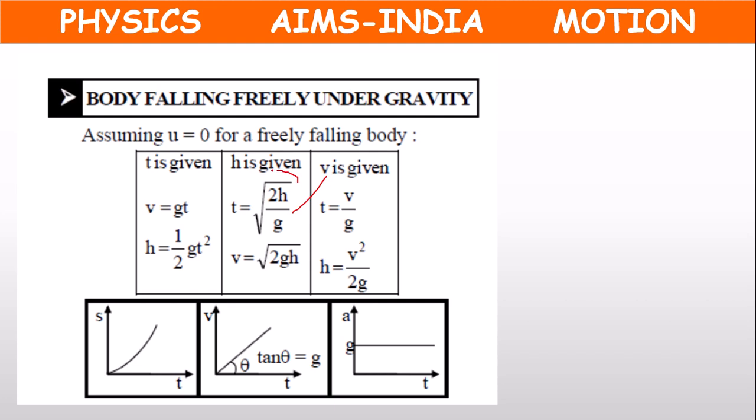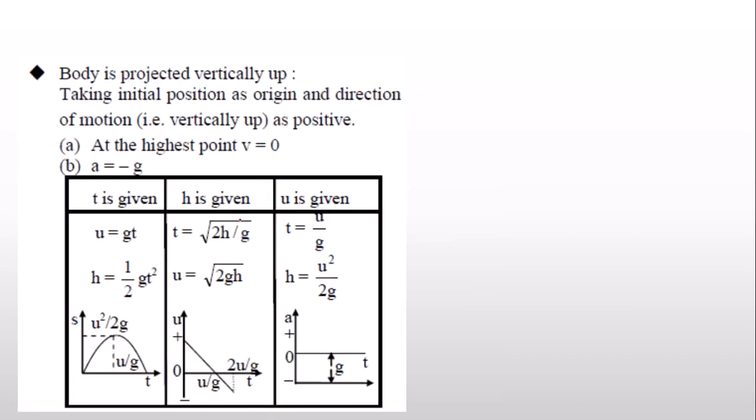The formulas which do not involve u, initial velocity, there will be no change in those. H equal to half gt square. These two equations, there will be no change.